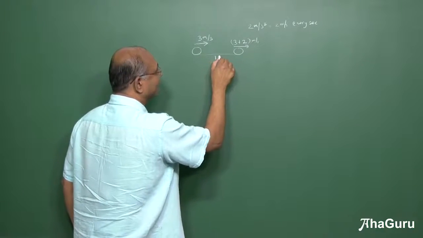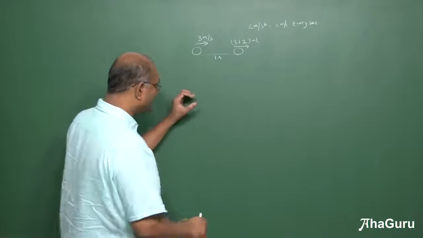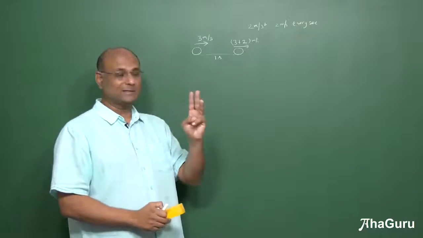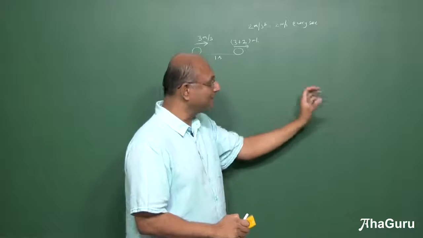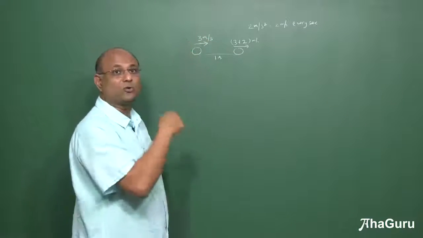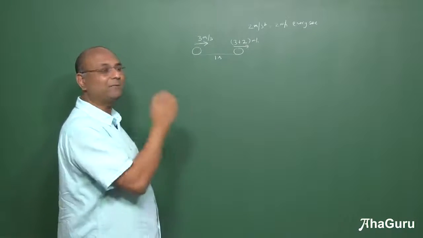Now this is 1 second. What is the meaning of 3 meters per second? You are here, 1 second later you are going to be there. How far away? 3 meters. 1 more second, another 3 meters. 1 more second, another 3 meters. T seconds you would be 3 into t meters. So 3 meters per second means you are traveling 3 meters every second.